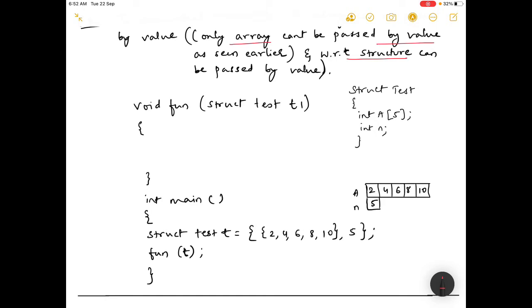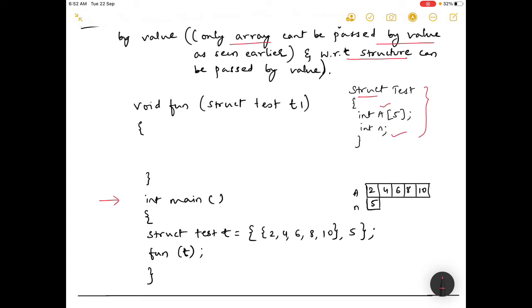So first, always our main program starts from int main. And structure test has to be defined earlier only. So it is a structure. We have defined it, and it is having an array of size 5, and all the data in the array are integer type, and the size of the array is also declared. So that is the structure.